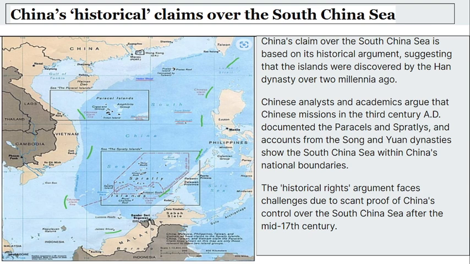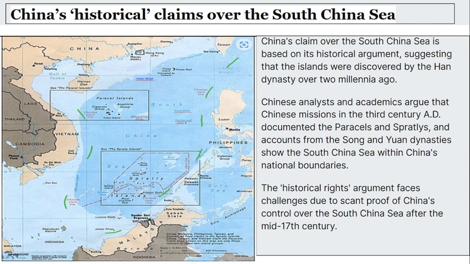Having said that, now coming to China's historical claims over the South China Sea. China has been claiming ownership over the islands in the South China Sea for a long time. It says it has sovereignty over these islands rooted in ancient history, according to Chinese academics. You all know about the Han Dynasty, which prevailed in China over 2000 years ago. During that time, China claimed ownership of the South China Sea islands, according to Chinese academics and scholars.